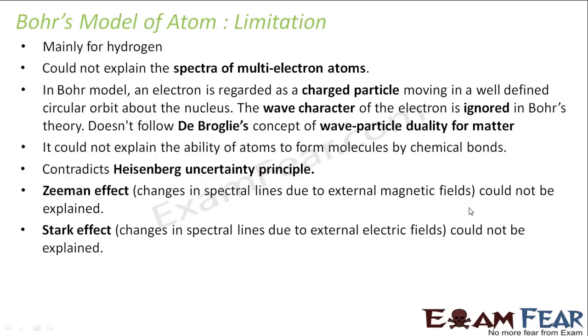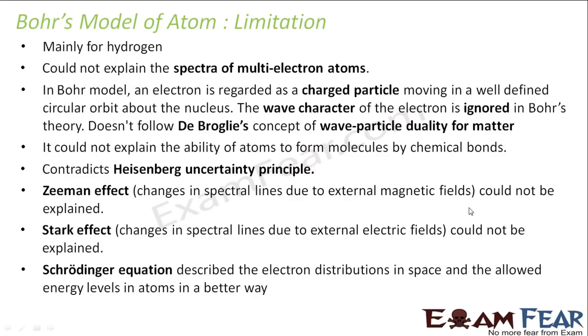So here we will not discuss the quantum mechanical model of atom in detail, but I'll just tell you what gave rise to the quantum mechanical facts. Schrödinger equation described the electron distributions in space and allowed energy levels in atoms in a better way. That also I mentioned, right? De Broglie, Heisenberg, Schrödinger, they are all on the same lines. So Bohr obviously contradicted with them.